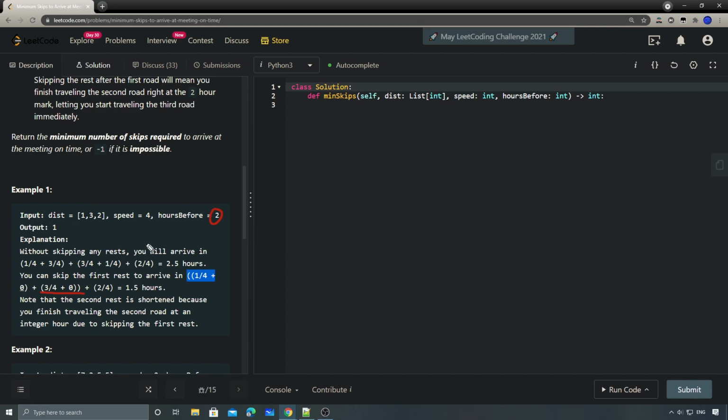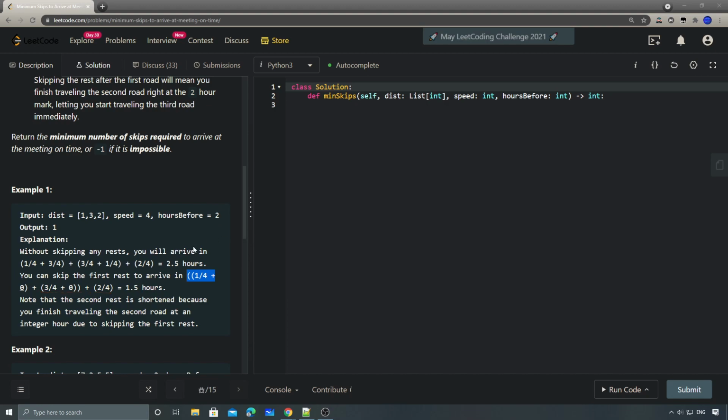Yeah, you're right. So after skipping the first one and the second one, we'll have 0.25 plus 0.75, then we'll have number one, and then plus this 0.5. That's why we can finish all the roads within 1.5 hours.